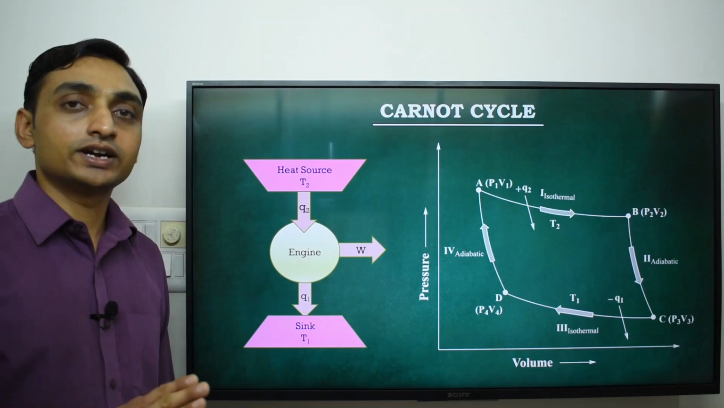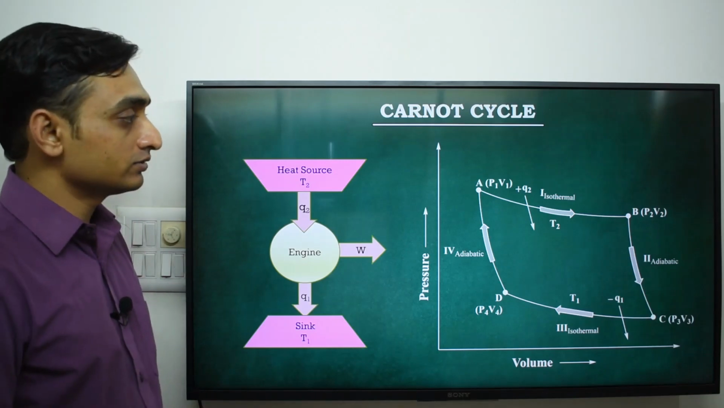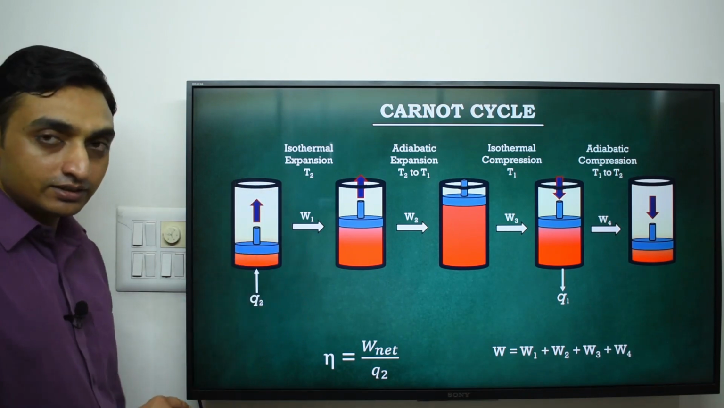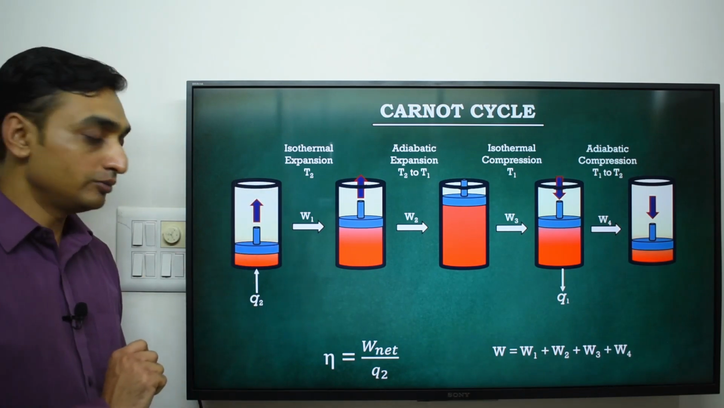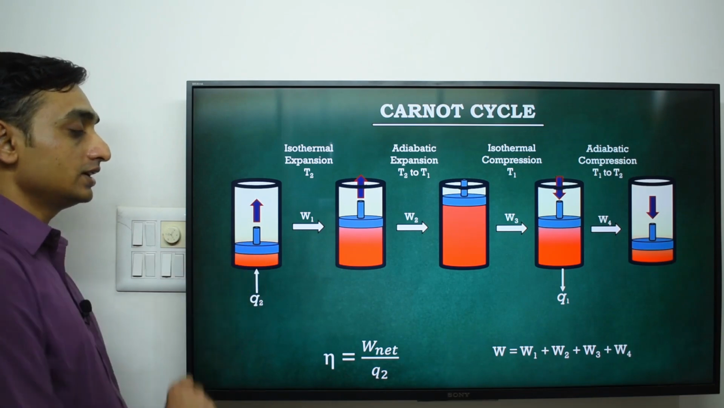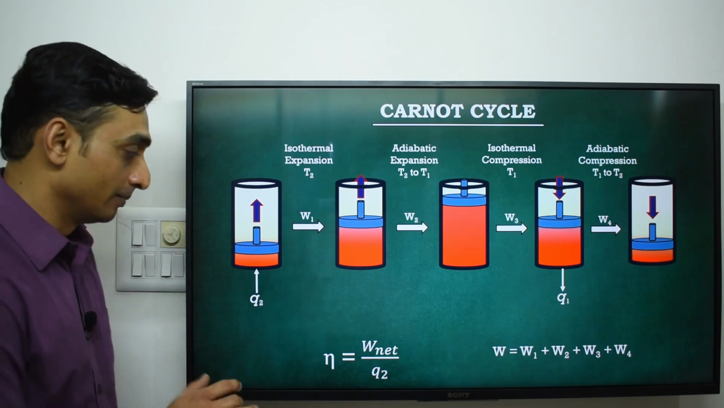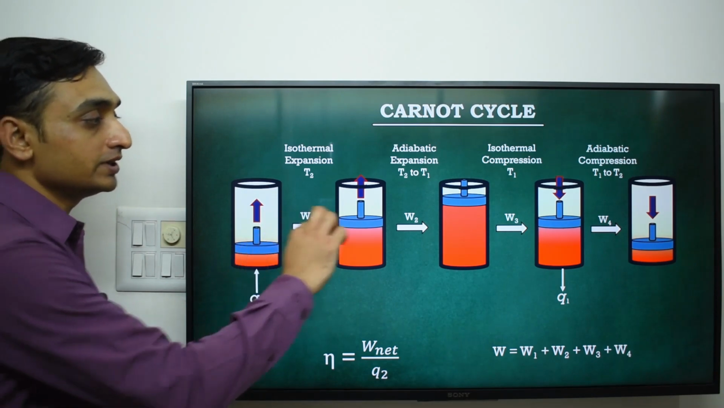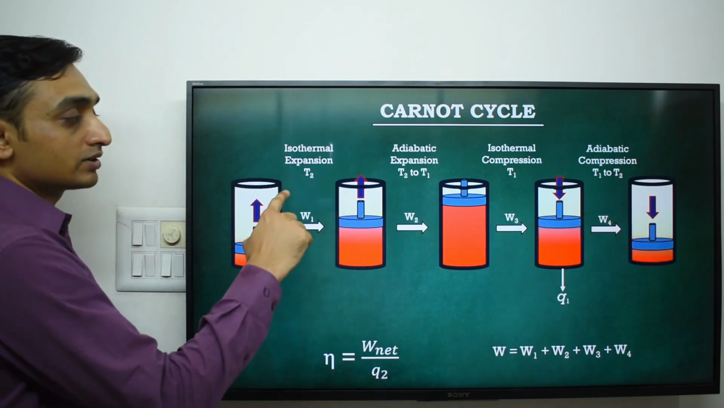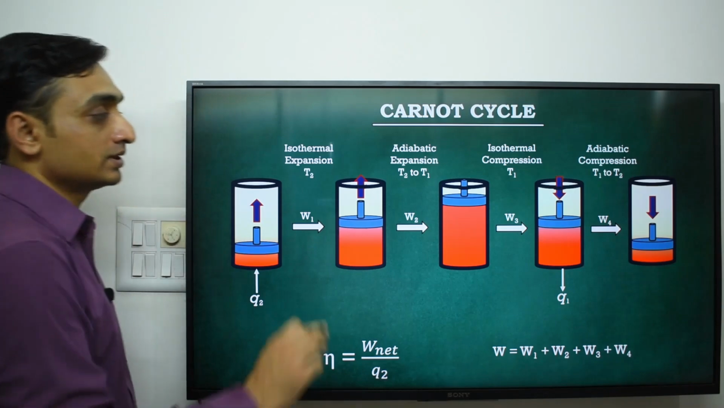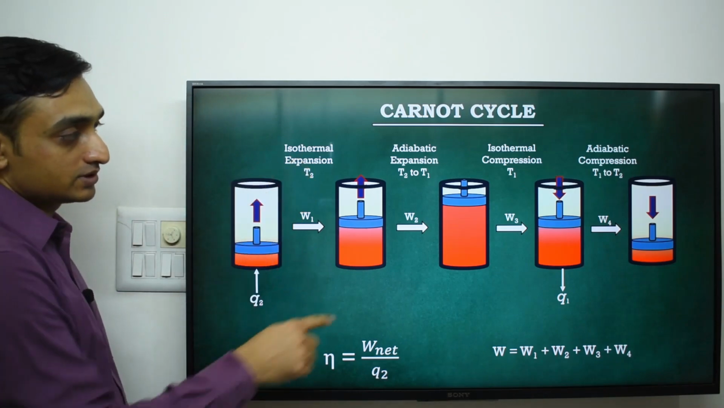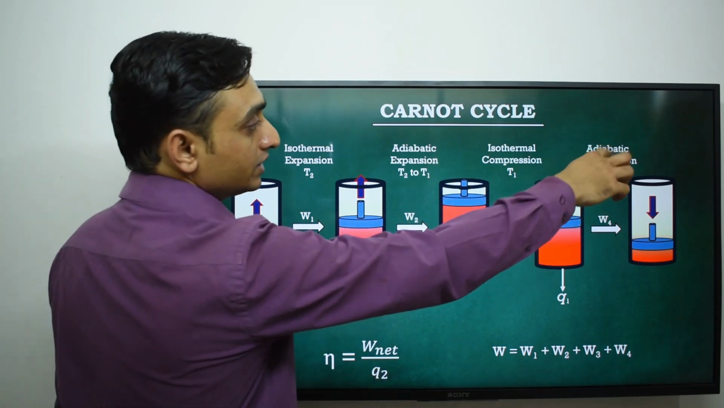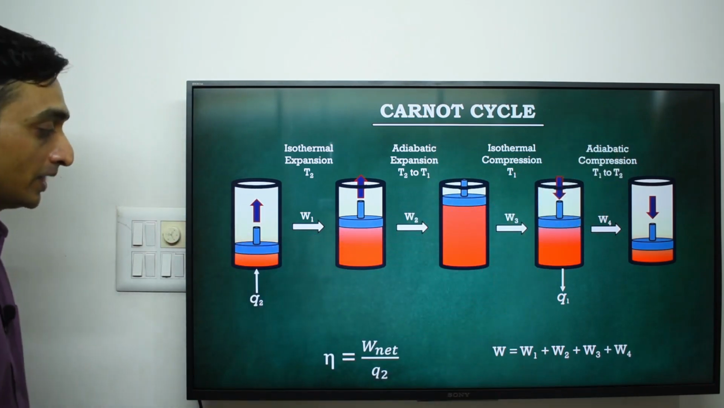Now we see another diagram of the working of the Carnot heat engine. This is a cylinder filled with monoatomic gas and a frictionless and weightless piston. This is the initial state of the system, and to complete a cycle, the system undergoes 4 different processes, namely isothermal expansion, adiabatic expansion, isothermal compression and adiabatic compression.